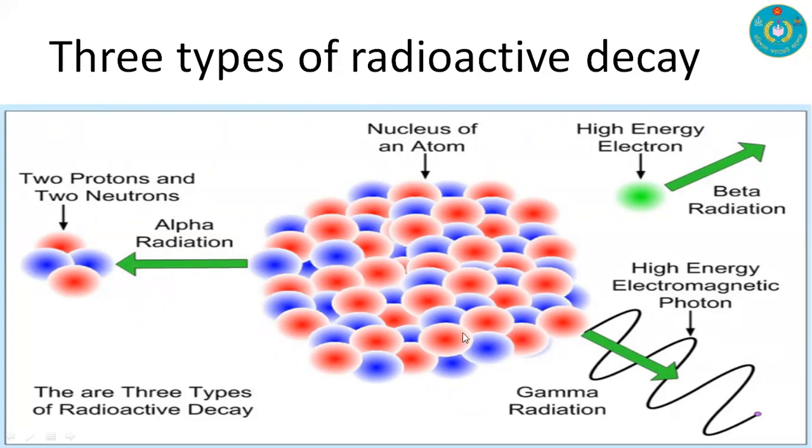These are the three types of radioactive decay from the nucleus: alpha, beta, and gamma. Alpha is positively charged, beta is negatively charged, but gamma is neutral. Nuclear decay law, this is more important for you.